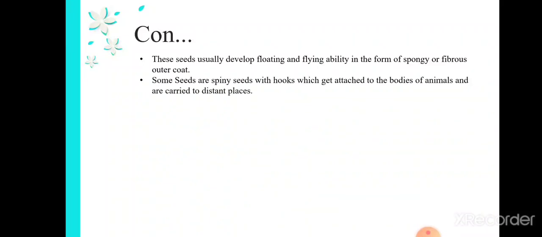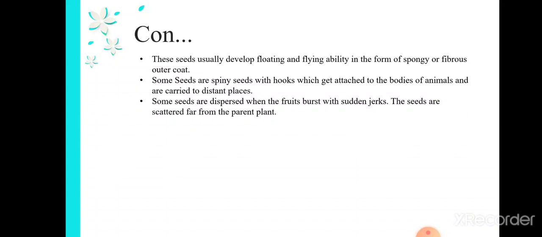Some seeds are spiny with hooks which get attached to the bodies of animals and are carried to distant places. We can see some seeds attached to our dress and to animals, right? These seeds have hook-like structures in order to get attached to other objects.